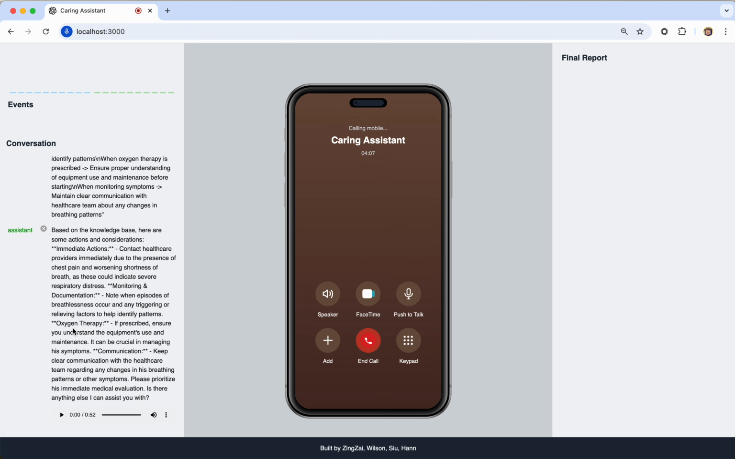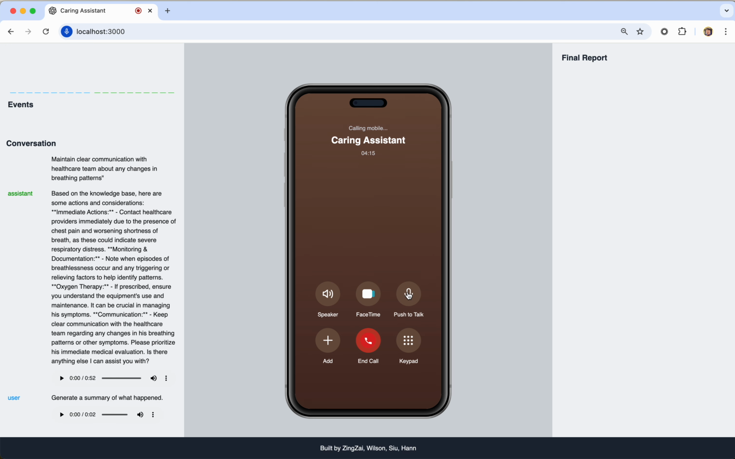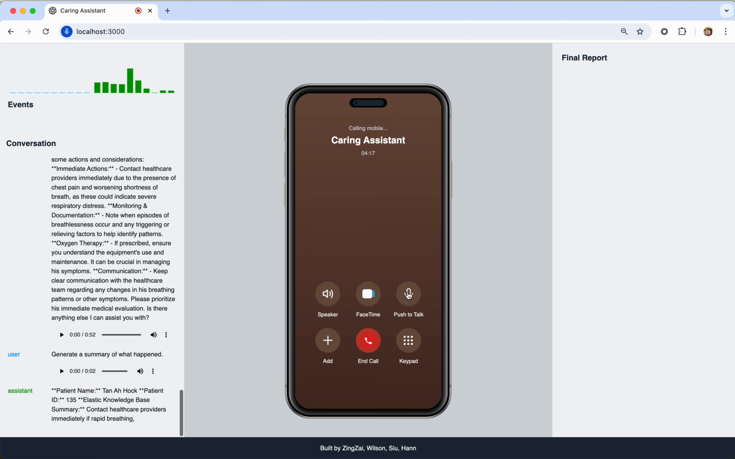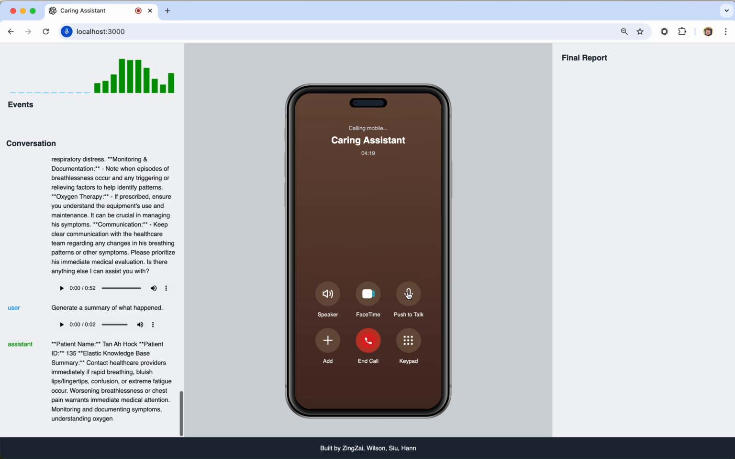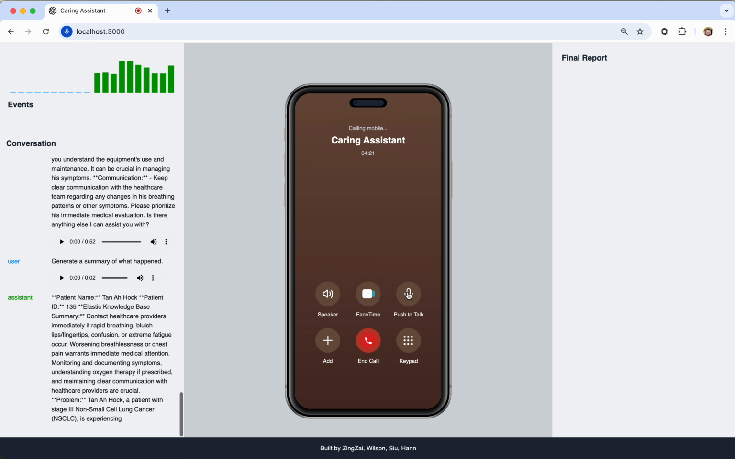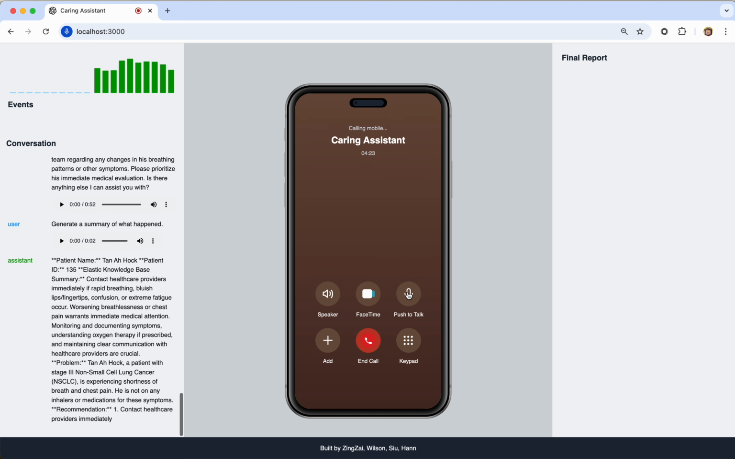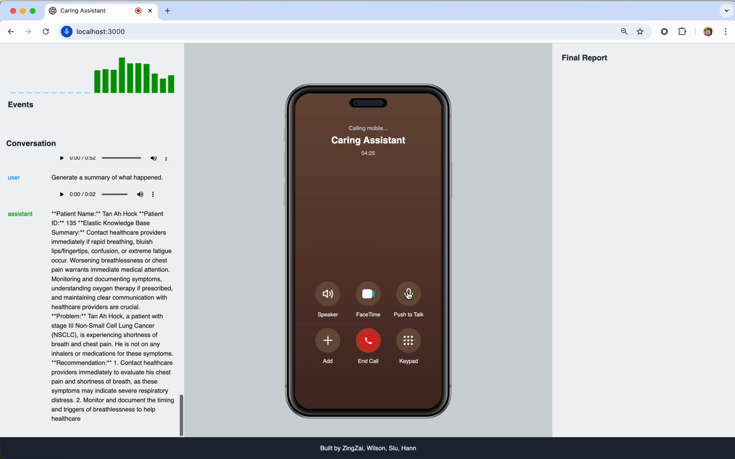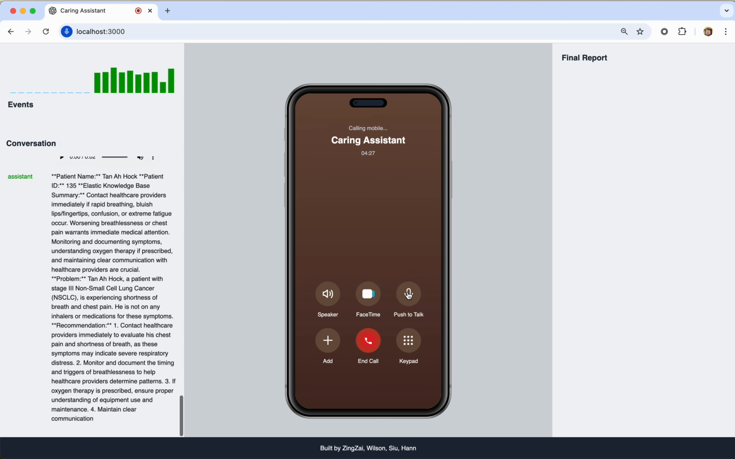Okay, so let us end it off with the last prompt. Generate a summary of what happened. Patient name, Tana Hawk. Patient ID, 135. Elastic Knowledge Base Summary. Contact healthcare providers immediately if rapid breathing, bluish lips, fingertips.